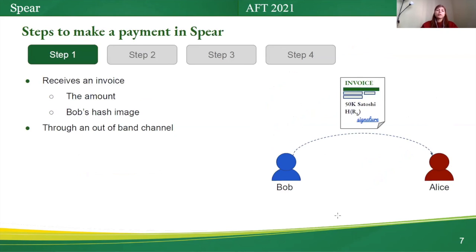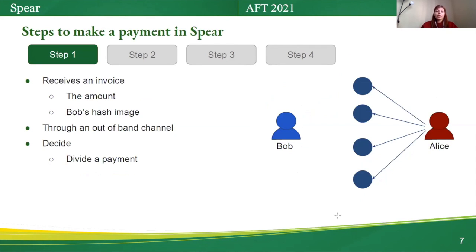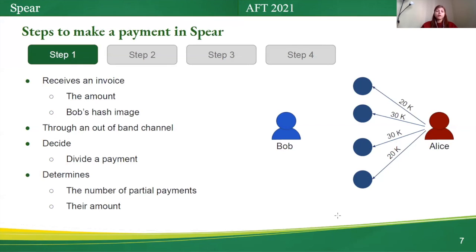Now I want to explain the procedure of making a payment in Sphere. Sphere makes a payment in 4 steps. In the first step, Alice receives an invoice through an out-of-band channel from Bob. This invoice includes the amount that she has to pay and the hash image that Bob generates. Sphere allows Alice to decide how to divide a payment. So Alice determines the number of partial payments and the amount of them.